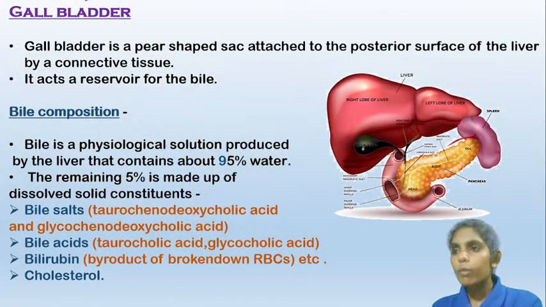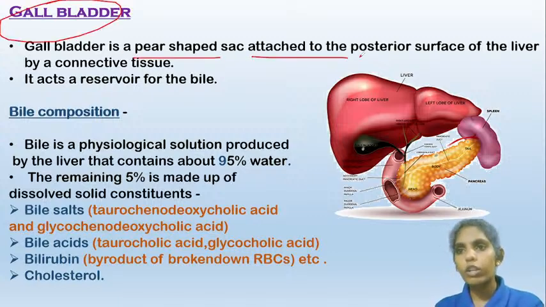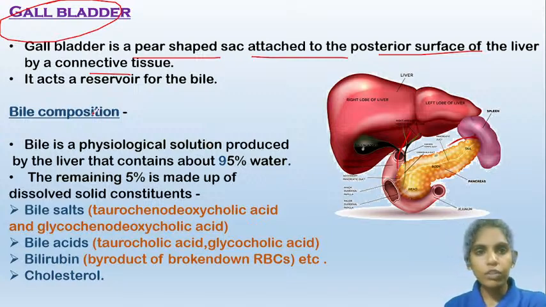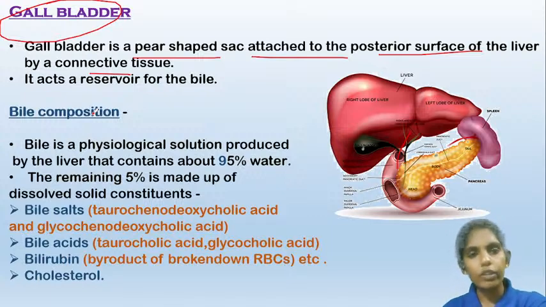Okay, now coming to the gallbladder. This gallbladder is a pear-shaped sac attached to the posterior surface of the liver. So this gallbladder is attached to the liver. And what is the function of this gallbladder? It is just to store the bile which is synthesized by the liver.